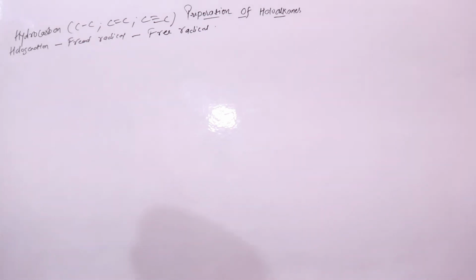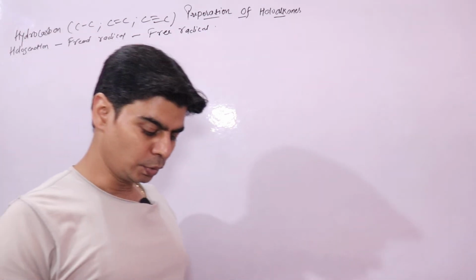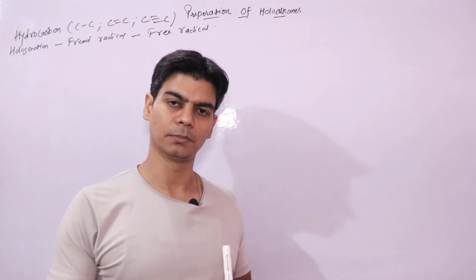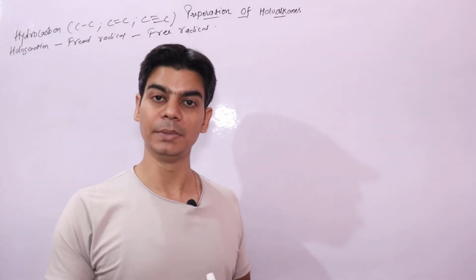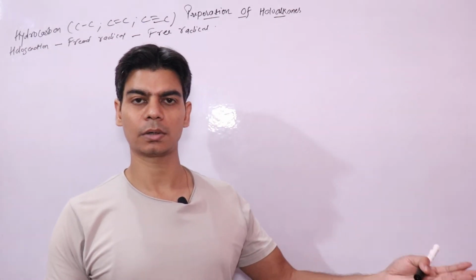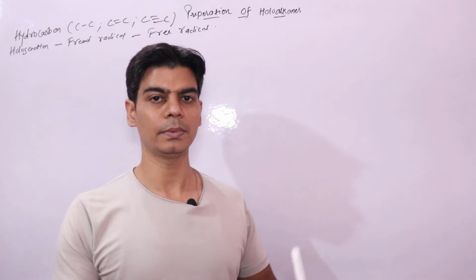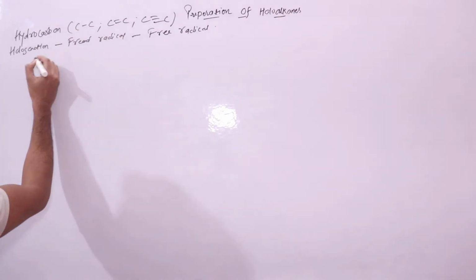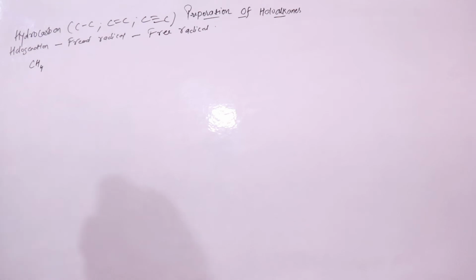Let's look into the reactions now. We'll first look into reaction of lower alkane like methane, right, with your chlorine, right, to form methyl chloride. Let's see how this reaction proceeds, right?